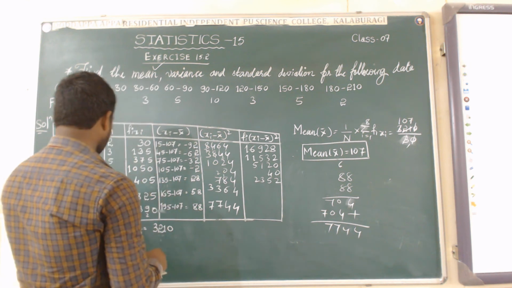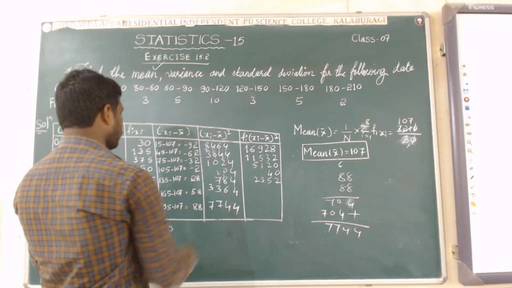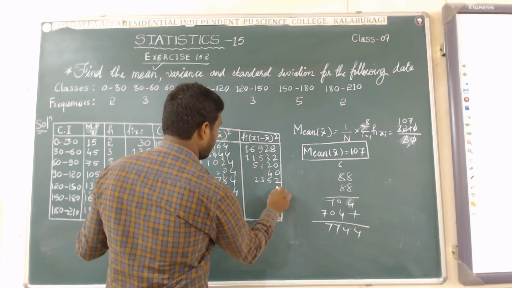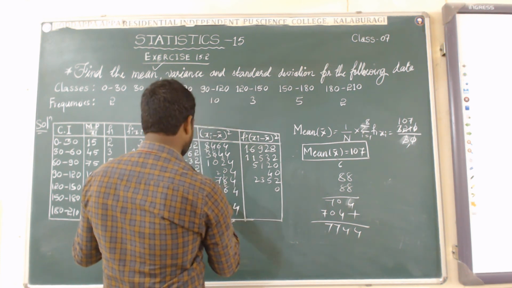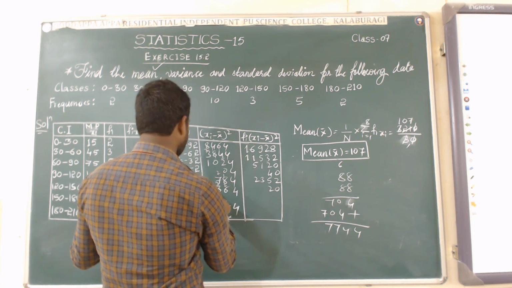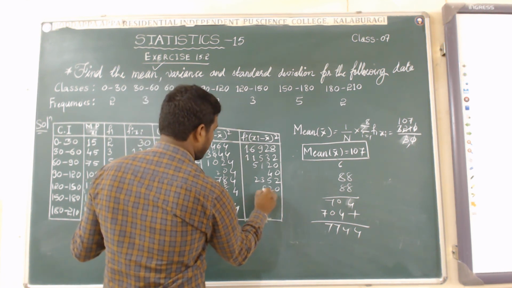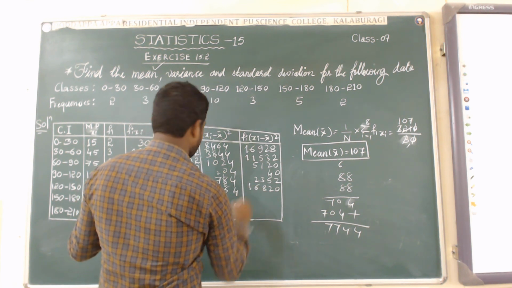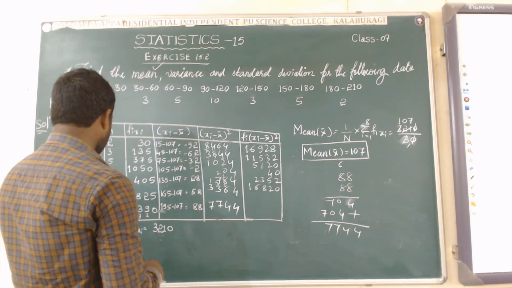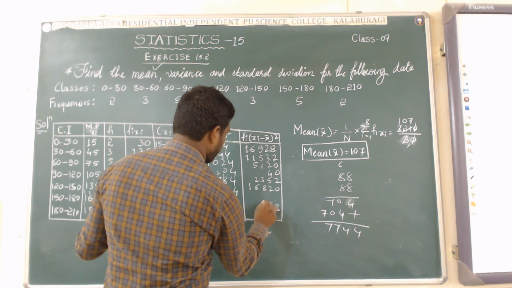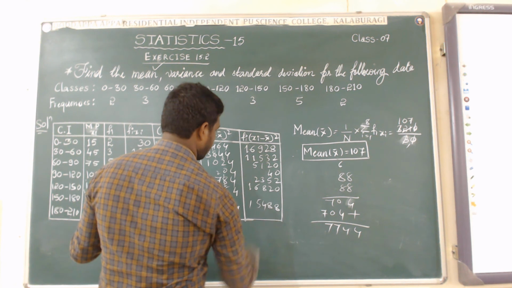Next 5 into 3364. 4 5 is 20, carry 2. 5 6 is 30 plus 2 is 32, carry 3. 5 3 is 15 plus 3 is 18, carry 1. 5 3 is 15 plus 1 is 16. Next 2 into this one. 4 2 is 8, 4 is 8, 14, and it is 15.